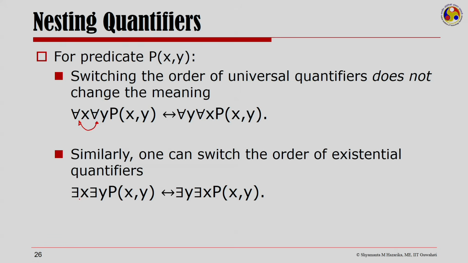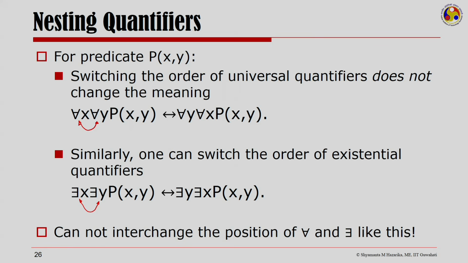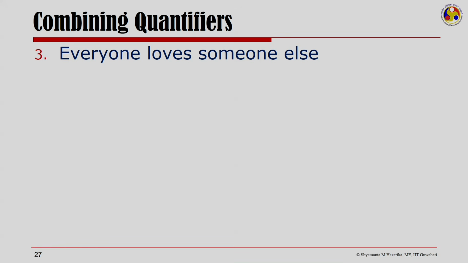Similarly, I could switch the existential quantifiers and I could have the same meaning. But one needs to remember that one cannot interchange the position of for all and there exists like this. So, let us look at an example and try to understand that.